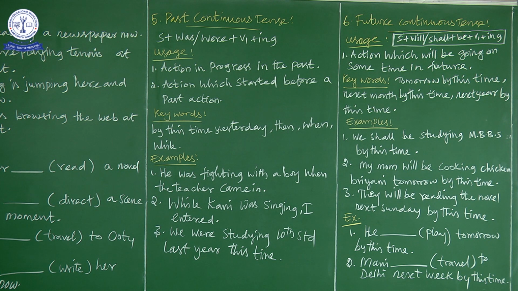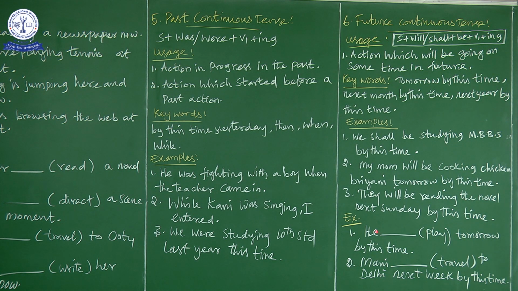Now let us see the exercise. First one: He dash play tomorrow by this time. Whenever you find tomorrow by this time, directly you can go for future continuous tense. Now what is the sentence structure? Subject plus will or shall plus be plus present form of the verb plus ing. Shall is used for I and we, and for all other pronouns we can use will.